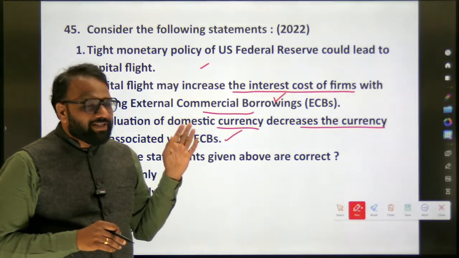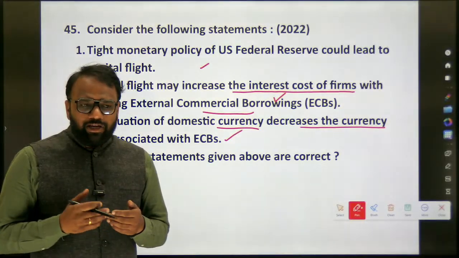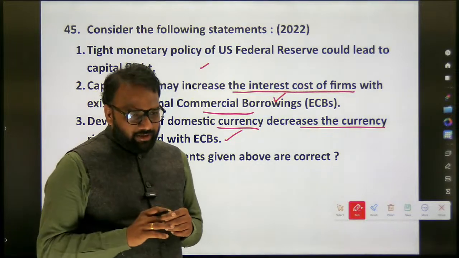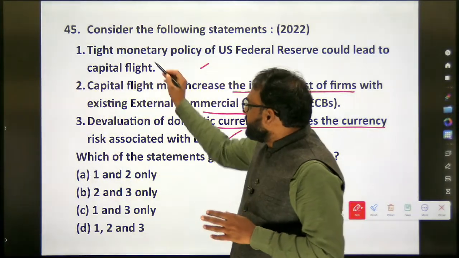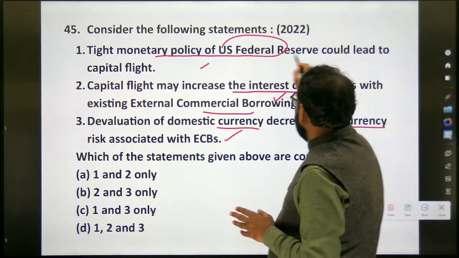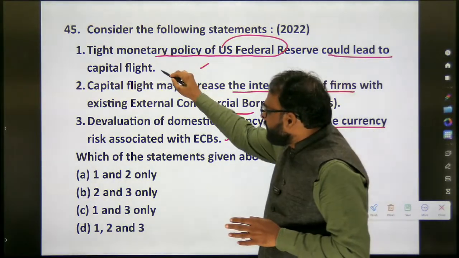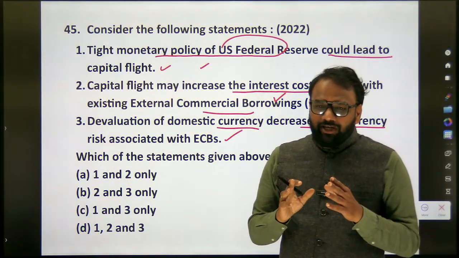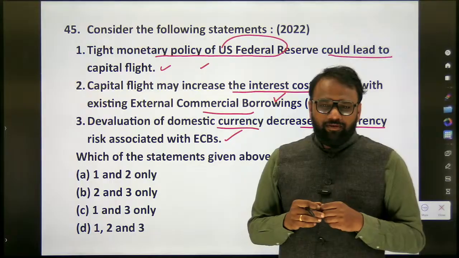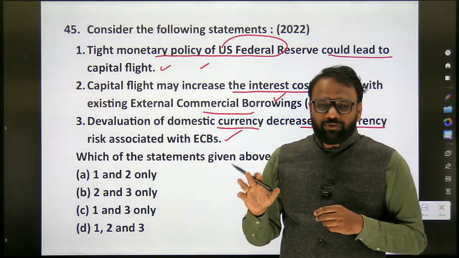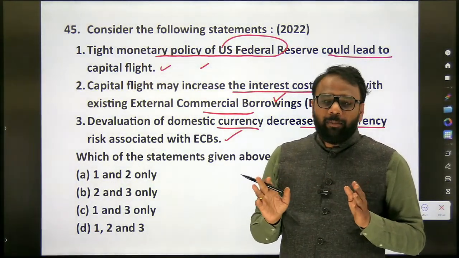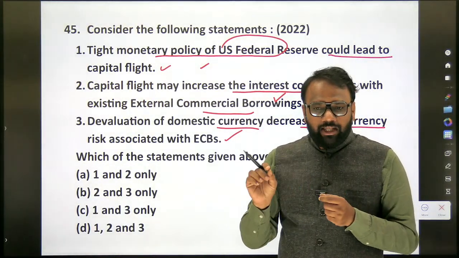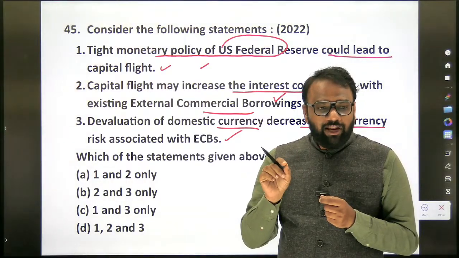So in 2022, when this question appeared, many of them started releasing the key answers, and what was their assumption? Tight monetary policy of the US Federal Reserve could lead to capital flight. Here they made an assumption that capital flight is from which country? The US. The majority made the assumption of capital flight from the USA. But UPSC is not interested in the capital flight of the USA. In the newspaper also, when you read the article, they focus on capital flight from India.